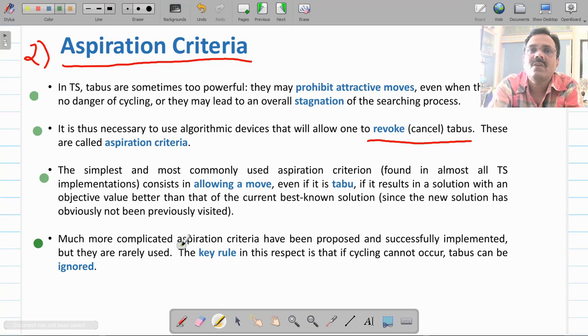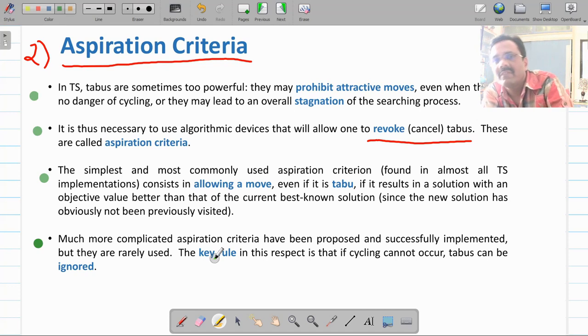You can have more complex aspiration criteria, and successfully they have been implemented in other tabu search algorithms. If you see the literature, only one key rule you will have to follow while designing this aspiration criteria: cycling should not occur, because your tabu list takes care of cycling, and while selecting the next node from the tabu list by this aspiration criteria, make sure that it does not result in a cycle.